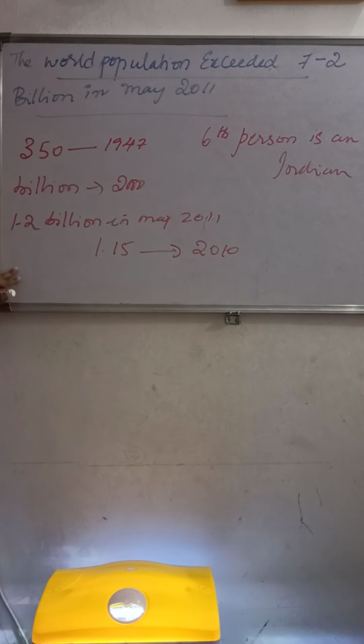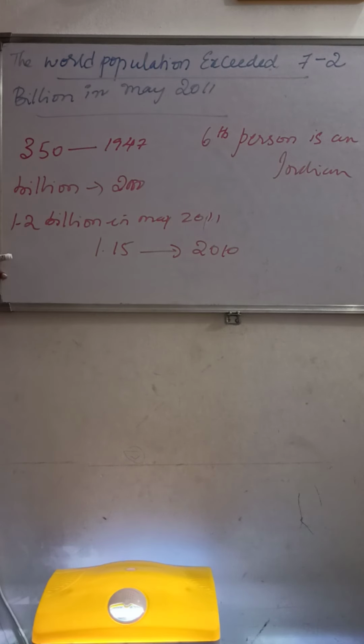So every sixth person who is born is an Indian. As I said, India is the second largest populated country next to China.